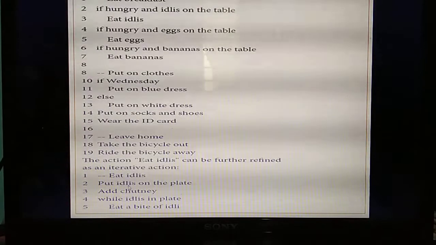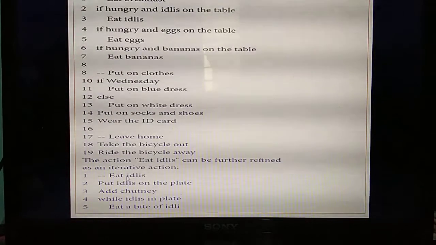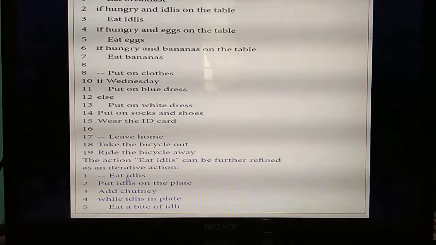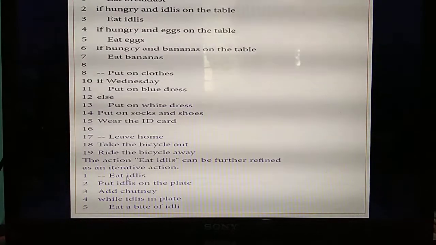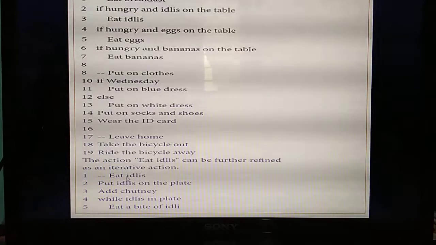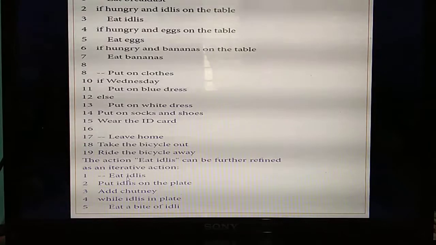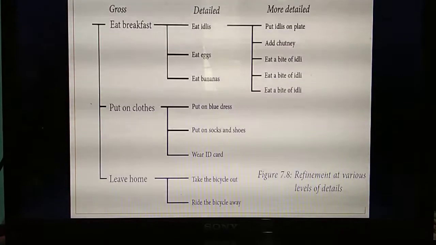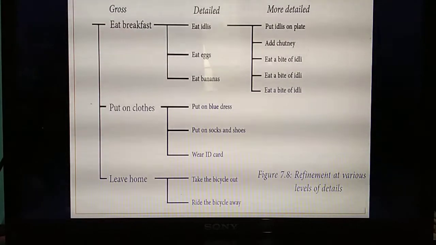Okay, so in eat idlis, first what will he or she do? First he or she will put the idlis on the plate. Then he adds chutney. Then if idli and chutney are on the plate, he will take a bite and eat the idli. Again you are splitting the problem into smaller sub problems. Understand? If idli and chutney are there, he needs to take idli and chutney on the plate. Next he needs to take a bite of the idli. Likewise, you can split the problem as much as you can.